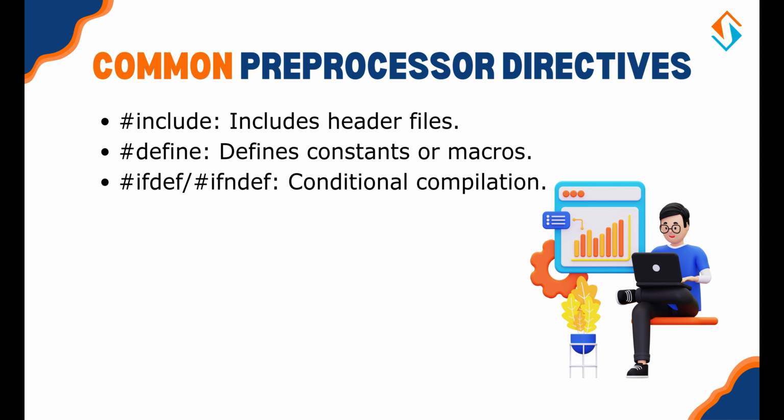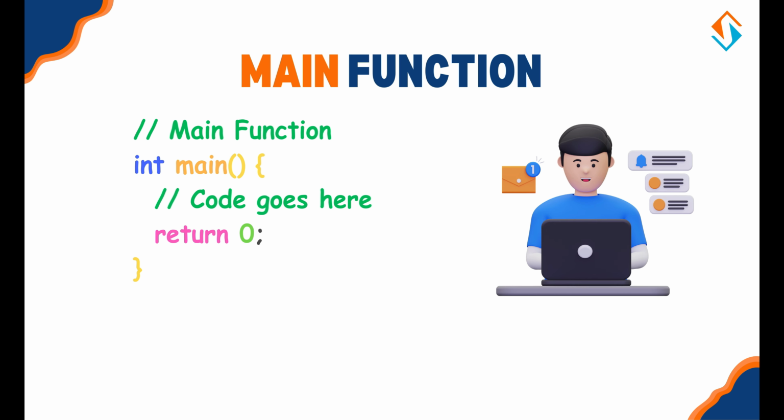Common preprocessor directives. First is #include. It includes header files. Second is #define. It defines constants or macros. Third is #ifdef or #ifndef. It enables conditional compilation. Main function. Next up is the main function, the heart of every C program. Without it, your program won't run.